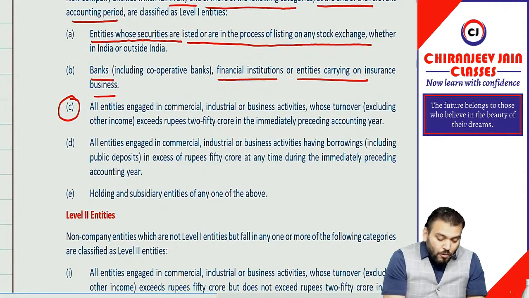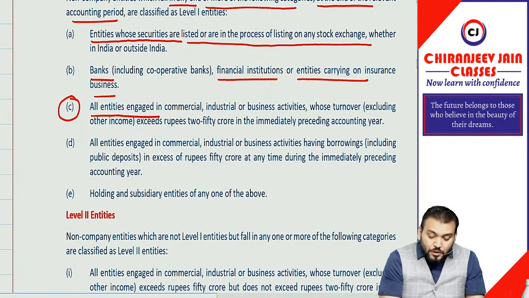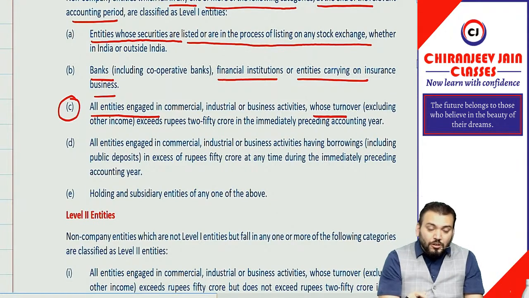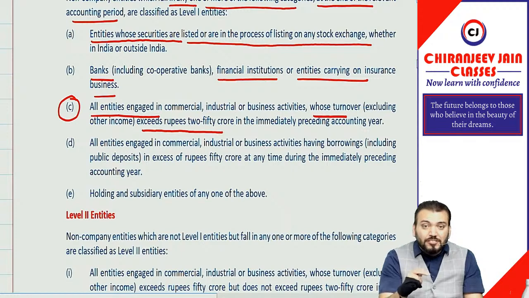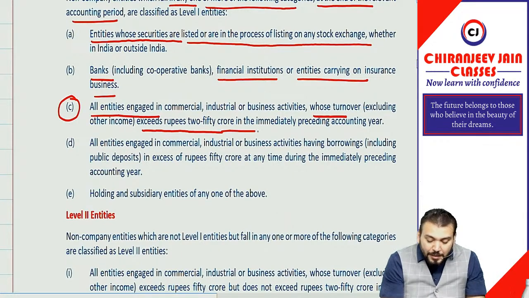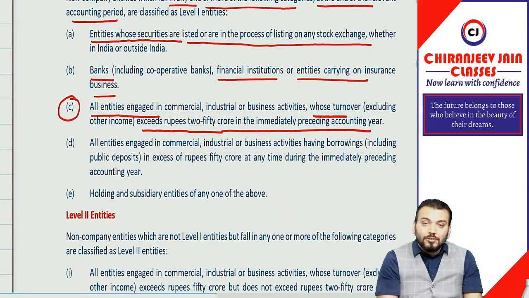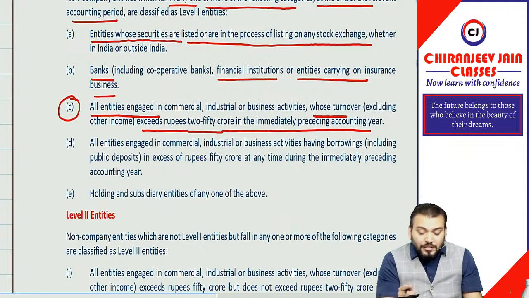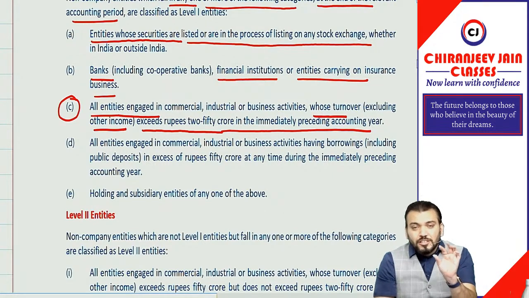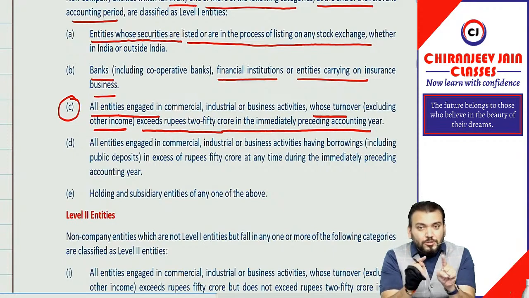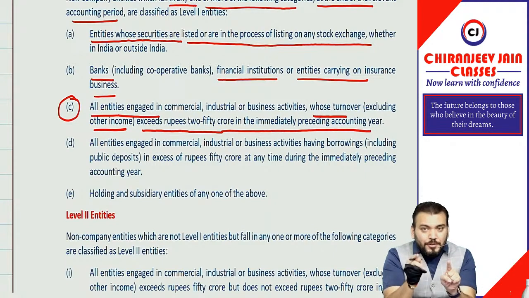Then point number C. The amendment is in point number C and point number D. So what they said: all entities whose turnover exceeds rupees 250 crore in the immediately preceding accounting year. Turnover here means excluding other income. When you see the statement of profit and loss, the total income consists of revenue and other income.